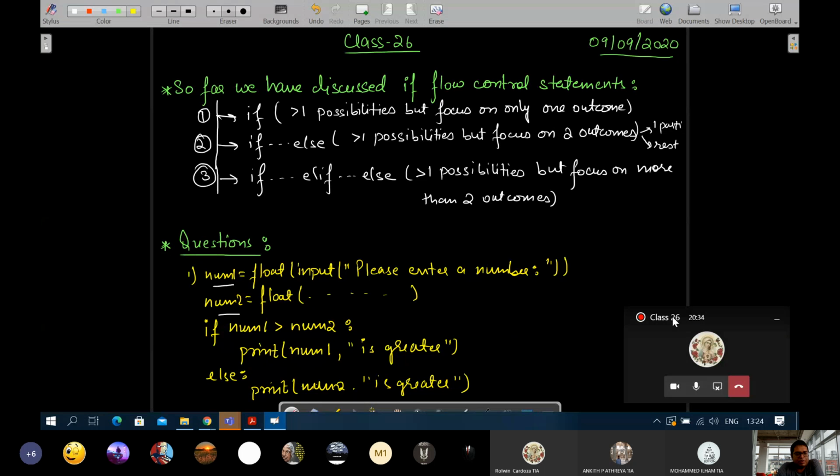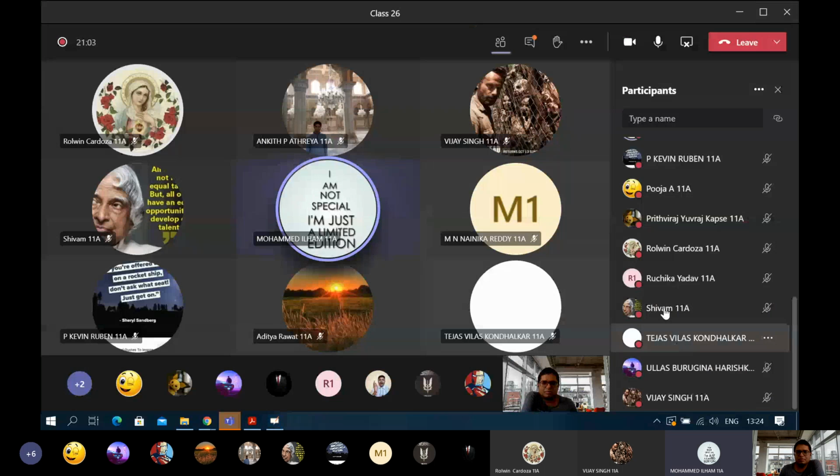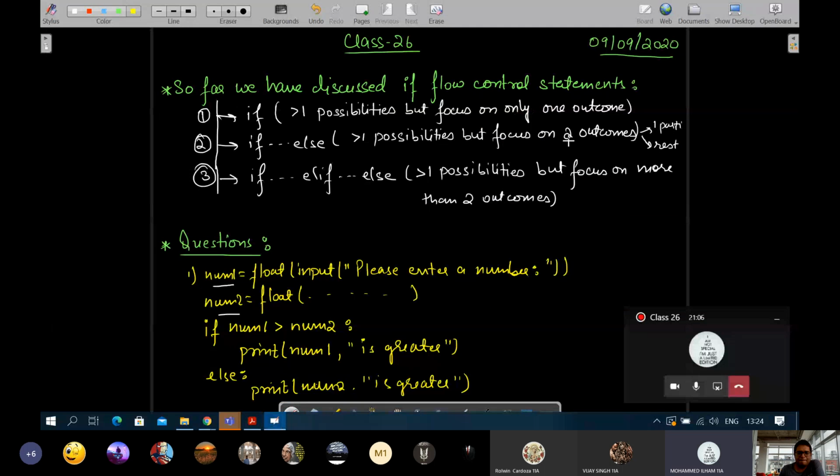Right. So this was a very easy question. Let's modify the question a little more. If the question were to print the bigger as well as the smaller number, it will be the same program. How can you modify it in that case? Sir, the first statement will remain the same. The second statement will be num2 is the smaller number. Only the print statement will change. Okay, let us see.